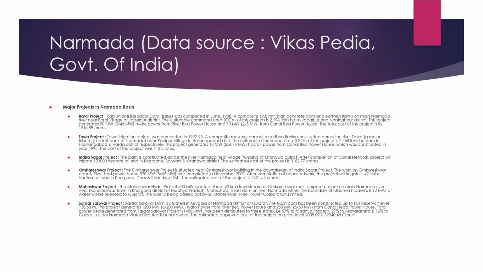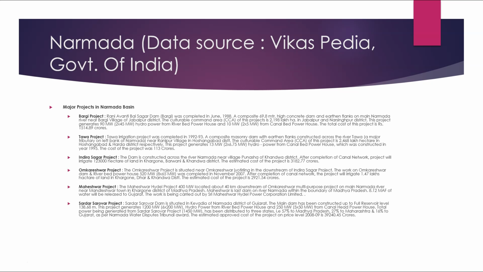The Maheshwar project. The Maheshwar hydel project for 400 megawatts is located about 40 km downstream of Omkareshwar multi-purpose project on the main Narmada river near the Mandleshwar town in the Khargone district of Madhya Pradesh. Maheshwar is a large dam on the river Narmada within the boundary of Madhya Pradesh. 8.12 MAF of water will be released to Gujarat. The work is being carried out by Shri Maheshwar Hydel Power Corporation Limited.